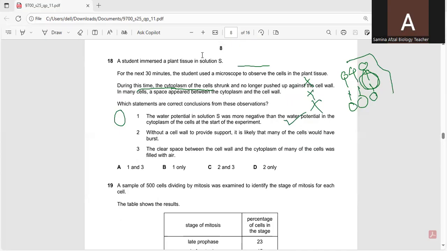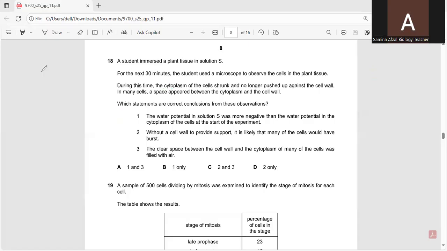Question number 18. A student immersed a plant tissue in solution S. For the next 30 minutes, the student used a microscope to observe the cells in the plant tissue. So it was immersed for about 30 minutes. During this time, the cytoplasm of the cell shrunk and no longer pushed up against the cell wall. In many cells, a space appeared between the cytoplasm and the cell wall.